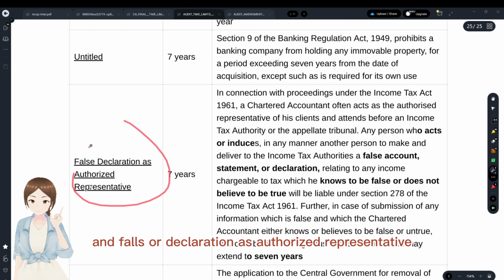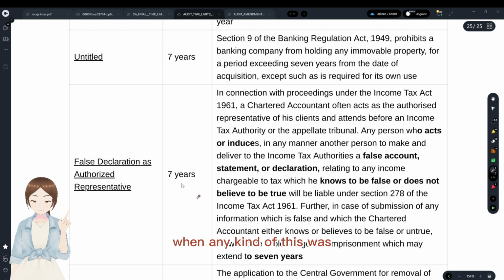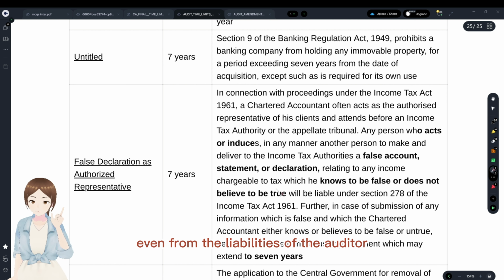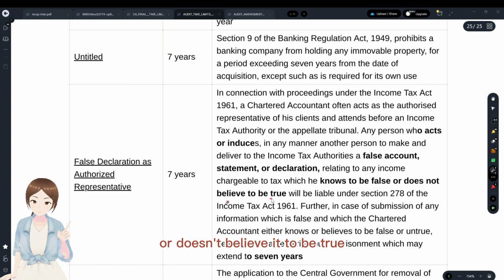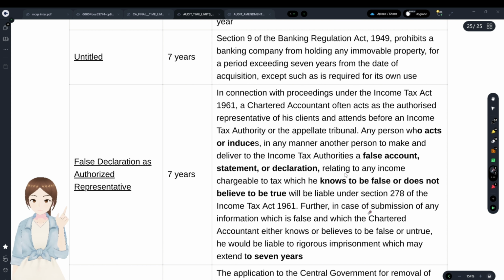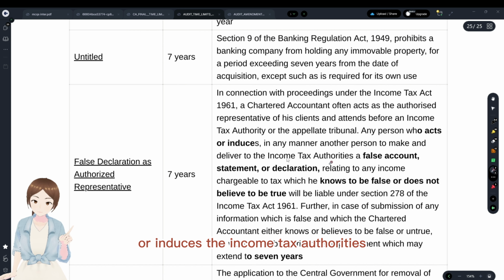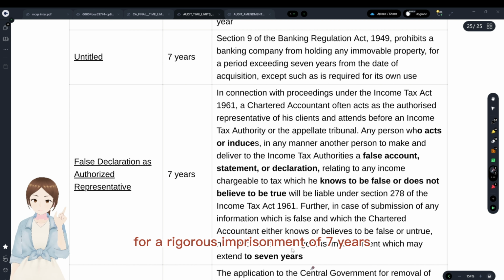And false declaration as authorized representative, which is one of the liabilities of the auditor: where he knows it to be false or doesn't believe it to be true, but acts as a representative or induces the income tax authorities, he would be liable for rigorous imprisonment of 7 years.